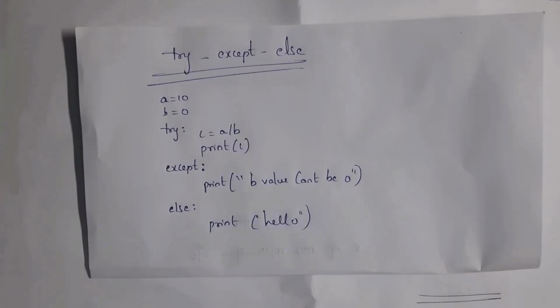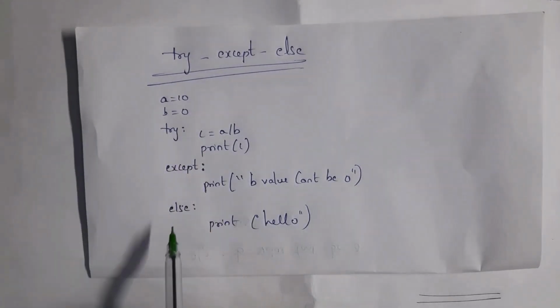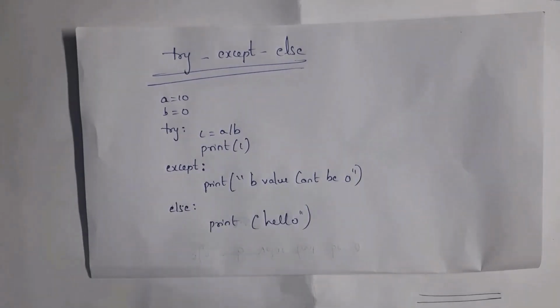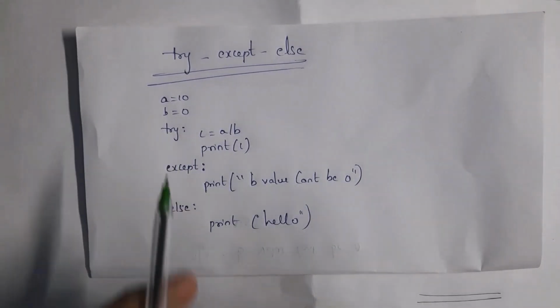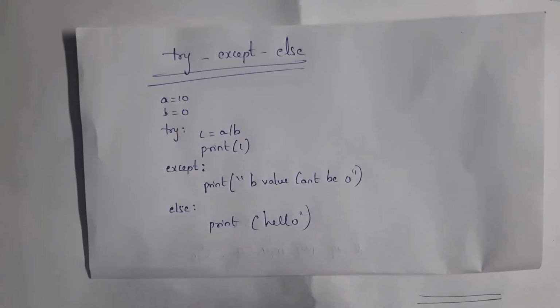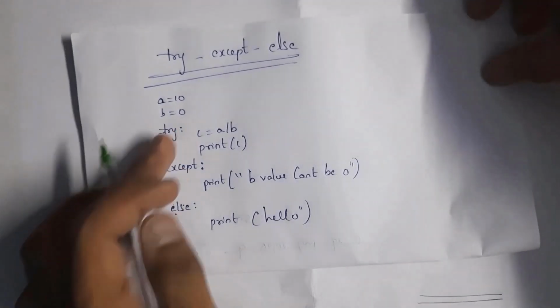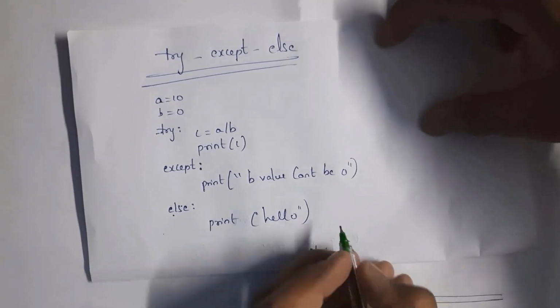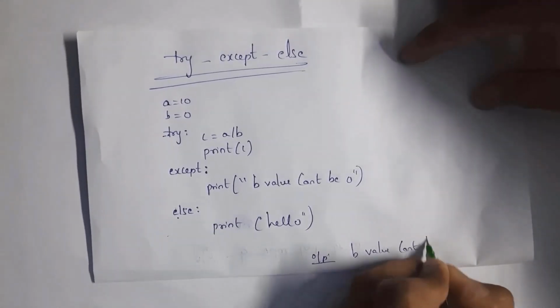This is my output. Next I will explain what is the use of try, except and else block. Same example. If any exception occurs, then it will skip this try block and else block and it will execute only the except block. But if there is no exception, then it will execute the try block and else block and it will skip the except block. This is an example. Here I will get an exception because we cannot divide any number by 0. So it will skip this try block and else block and it will execute only the except block. So I will get output "b value can't be 0".